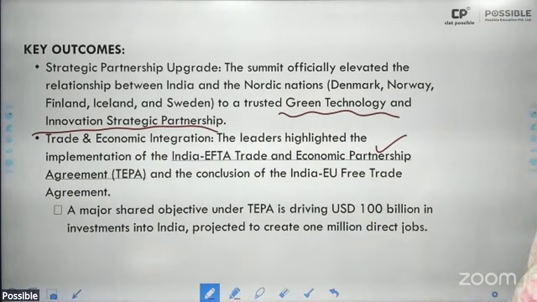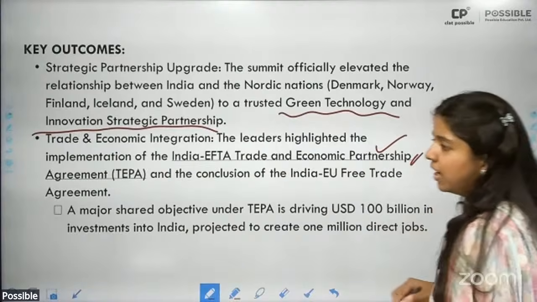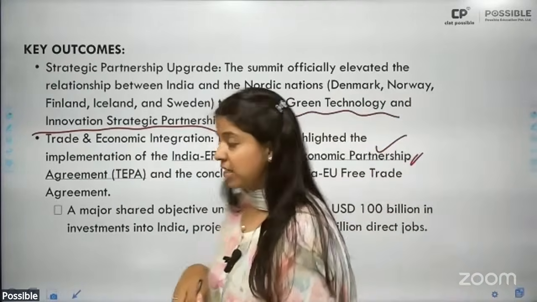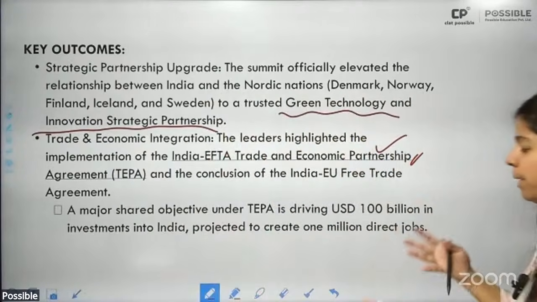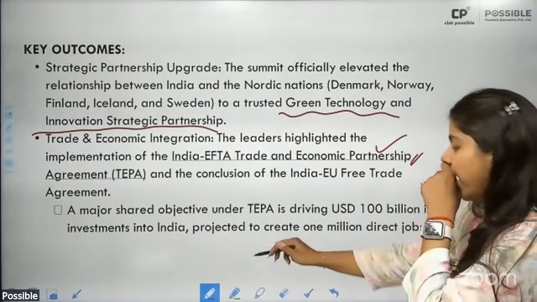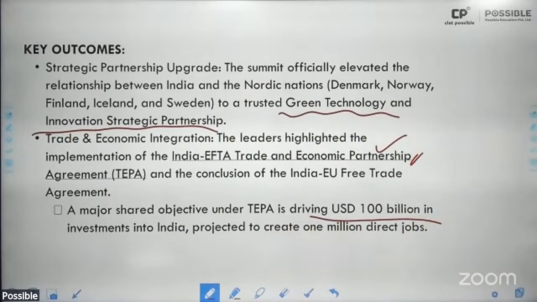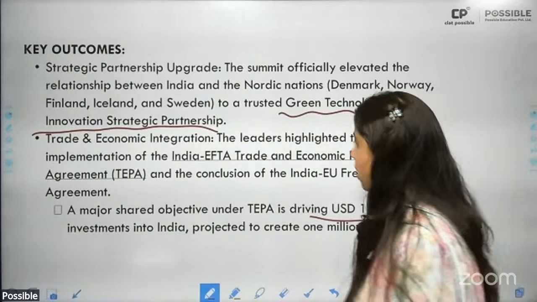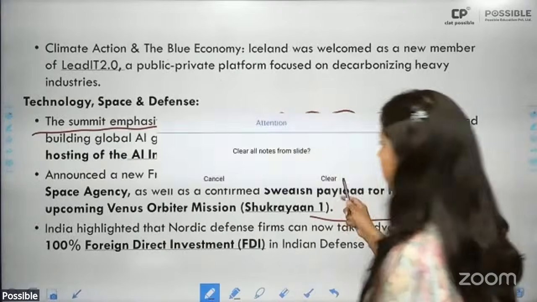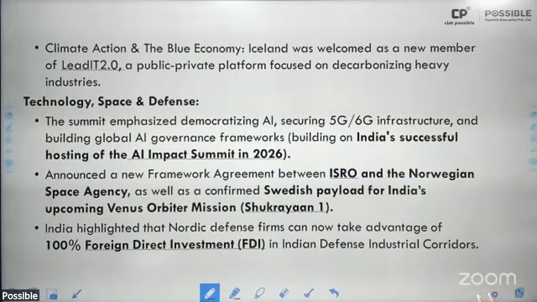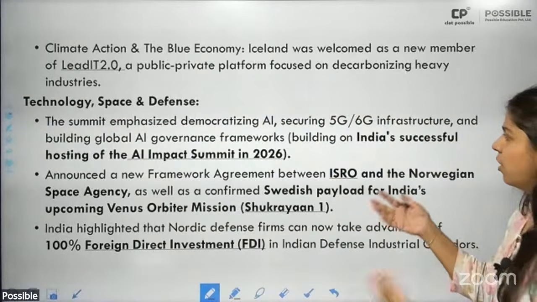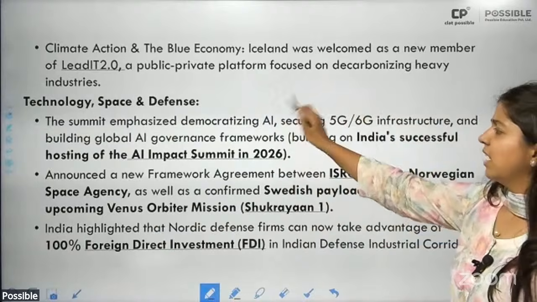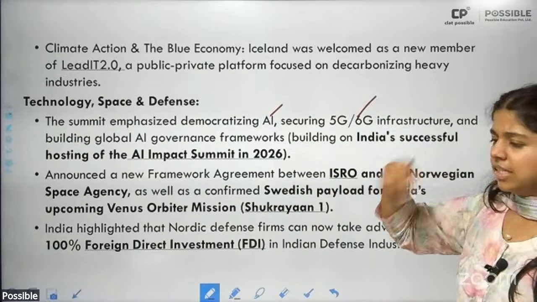Then also highlighted the implementation of the India EFTA Trade and Economic Partnership Agreement. This particular EFTA agreement was undertaken last year and it has been implemented here. Under this, US dollar 100 billion investments in India has been promoted to create massive employment opportunities. Then also we've talked about democratizing artificial intelligence, securing 5G, 6G.